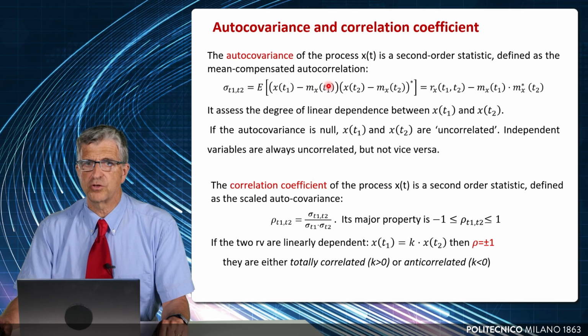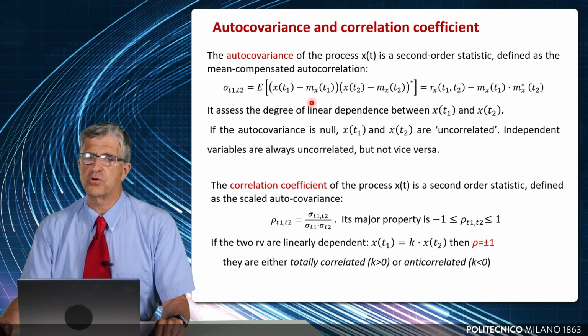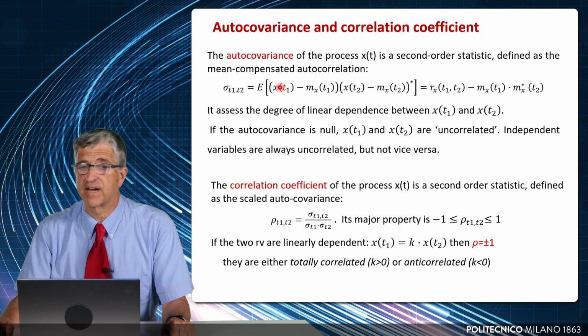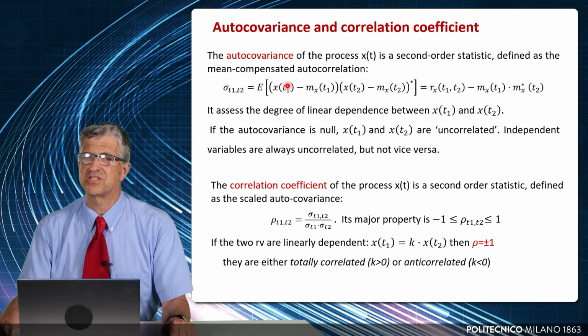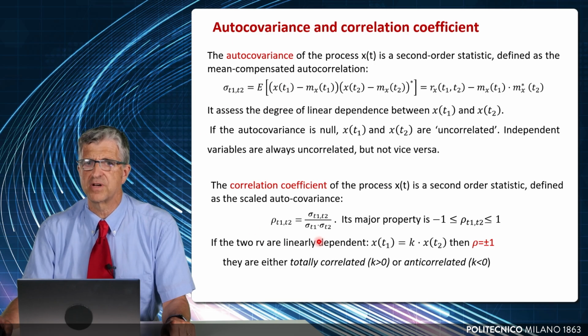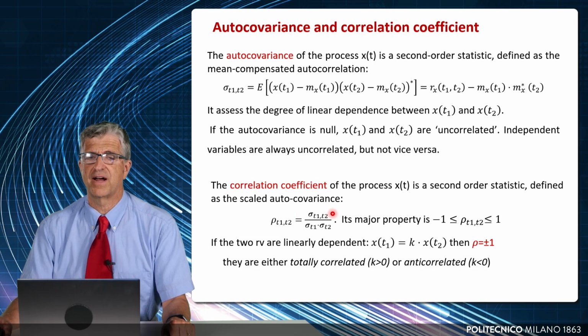If they are totally dependent, linearly dependent, the autocorrelation will be a very high number that can be either positive or negative. How high? Well, the autocovariance does not provide you this information, but the correlation coefficient does, because the correlation coefficient is a scaled autocovariance.